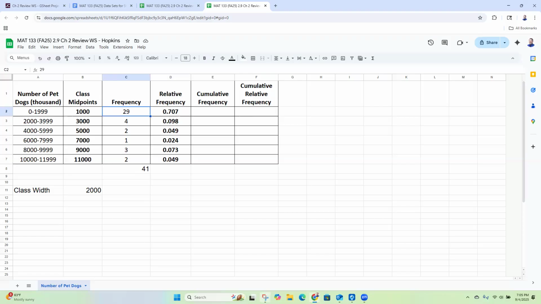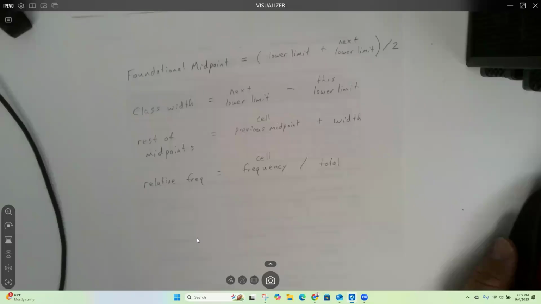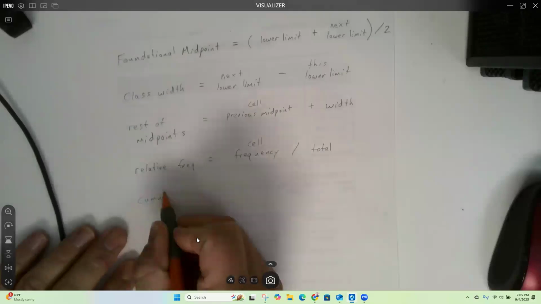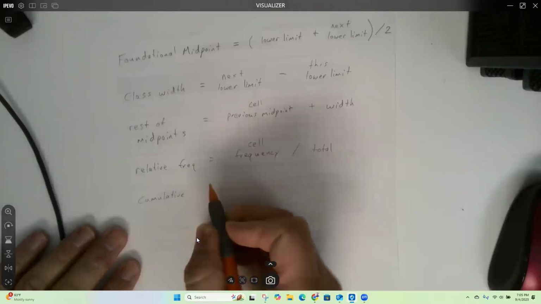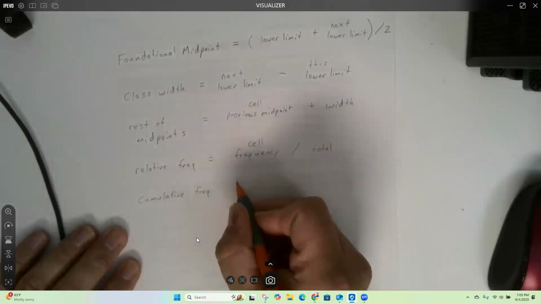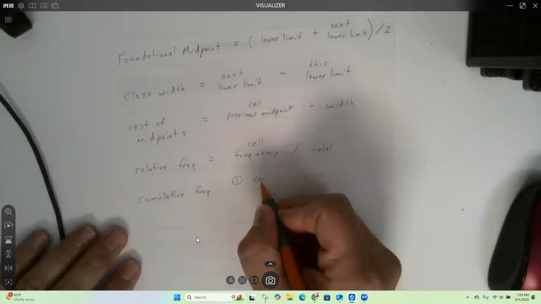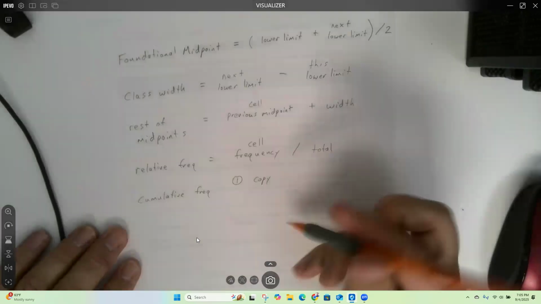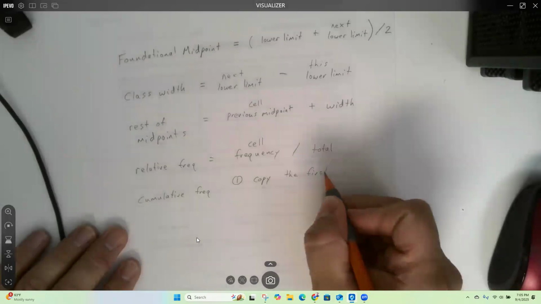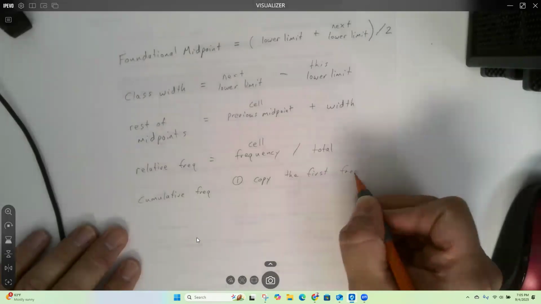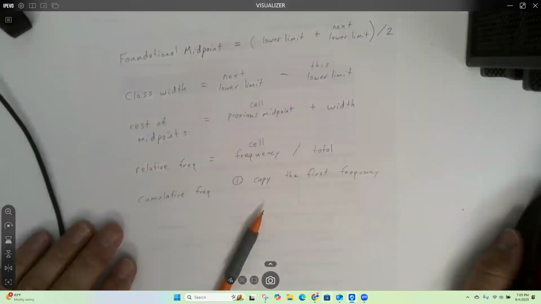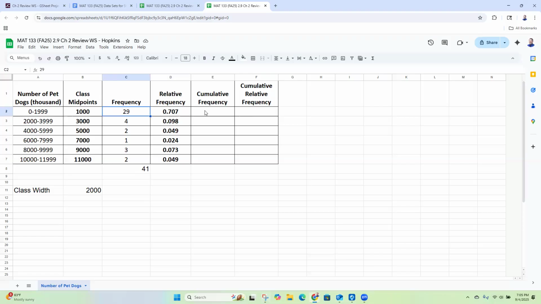So there's 2 steps to doing the cumulative frequency. The first step is you just copy the first frequency. So back over here, the first step, we're going to just copy this.